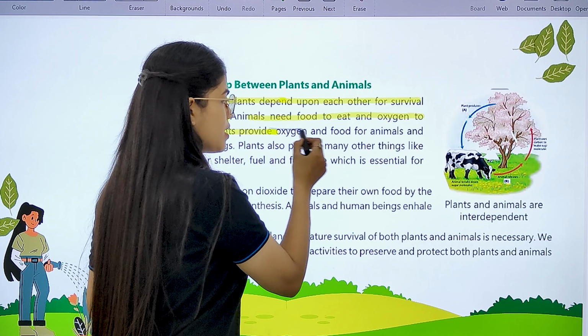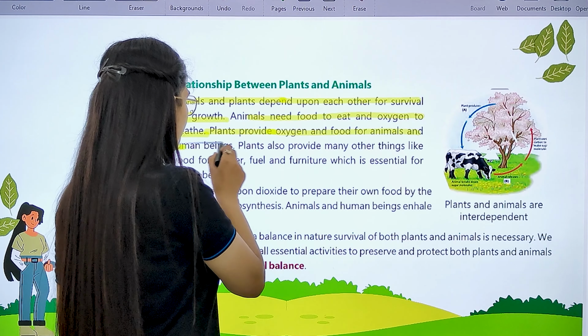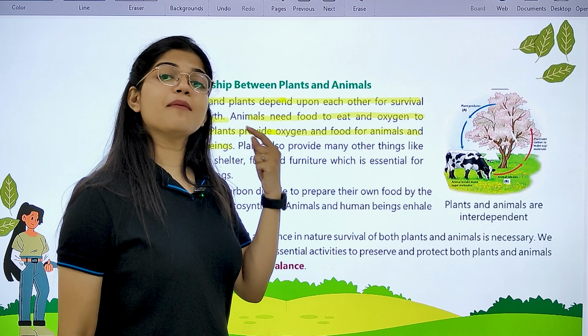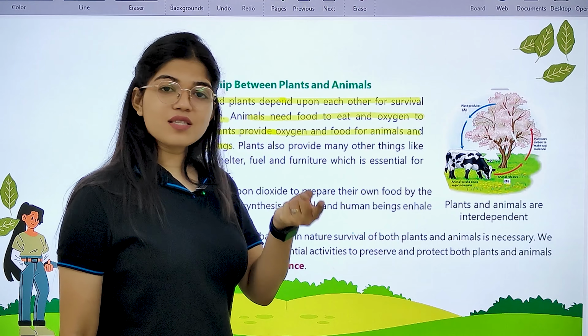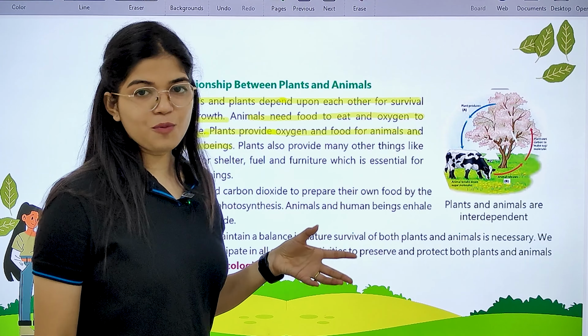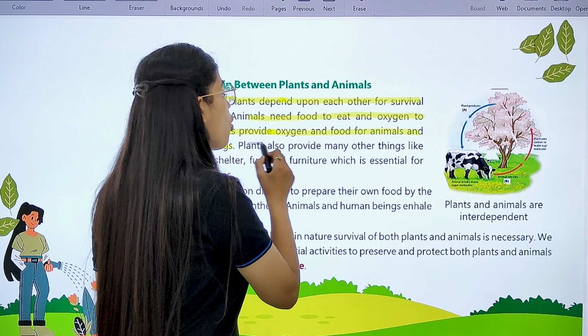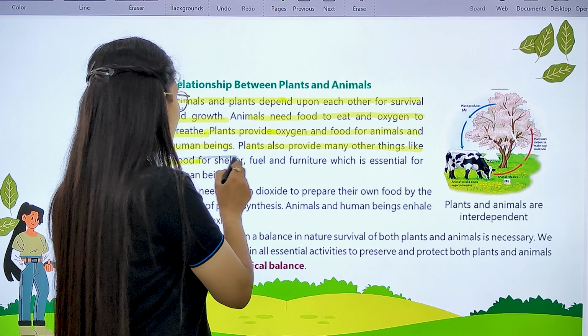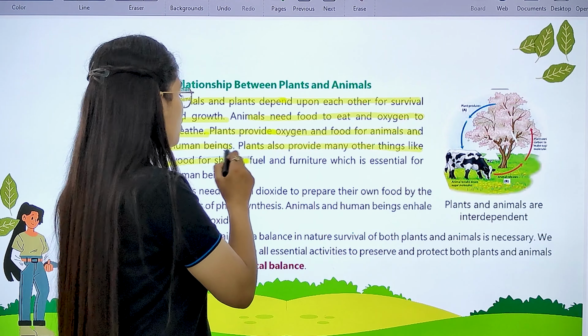Plants provide oxygen and food for animals and human beings. Plants also provide many other useful things, like wood for shelter, fuel, and furniture, and all these are essential for human beings. So here we have discussed the dependency of animals on plants.